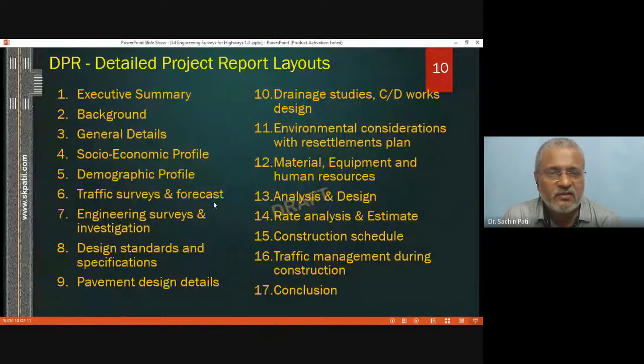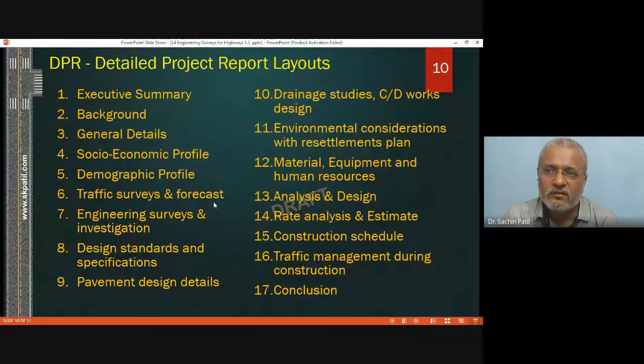Then environmental considerations. If you are constructing a road and it is affecting some environmental parameter, for example if the road is passing through some forest, then naturally it will affect reserved land. So it should not be allowed. Or if you are going to construct the road by cutting, you will be deteriorating the existing nature of the ground. So that environmental parameter will be taken into account.